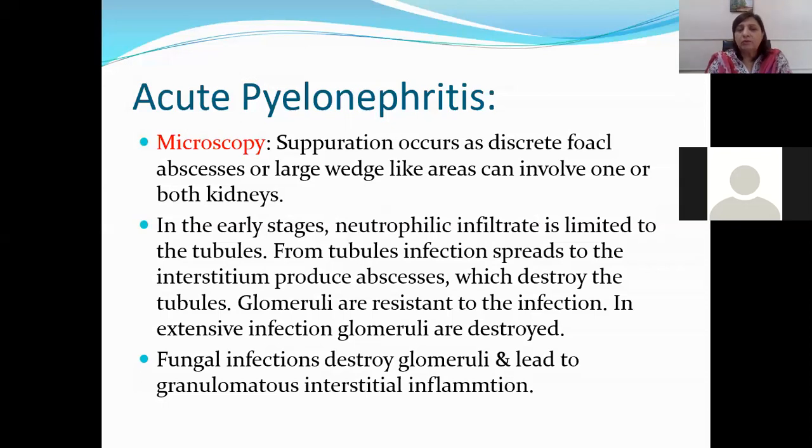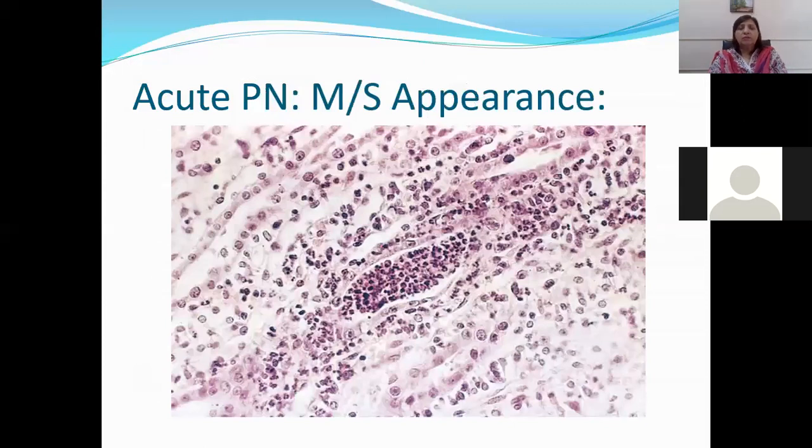They appear normal. Infection will rarely reach them, okay? But glomeruli can be destroyed when the infection is very, very serious and large. Sometimes in fungal infection glomeruli are involved, leading to destruction of the glomeruli. Okay. So in acute bacterial infection, first there is going to be interstitial involvement by neutrophils, then tubular involvement, and glomeruli are very resistant to being destroyed. So you should remember that. This picture I've shown you is acute inflammatory infiltrate present in the tubules and in the interstitium. The tubular epithelium is destroyed.